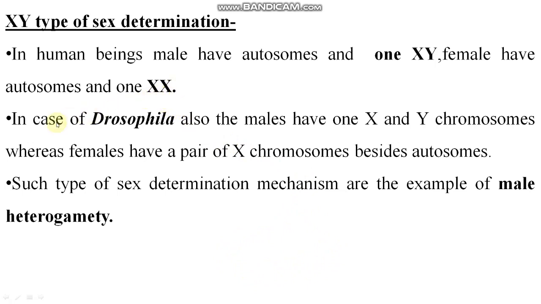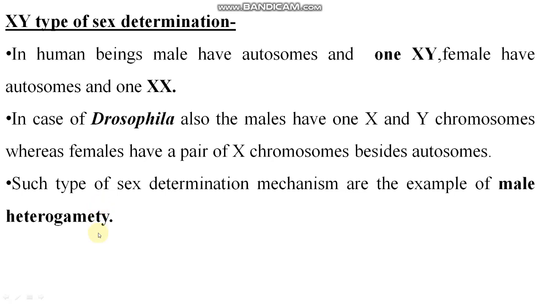In Drosophila, the fruit fly, Drosophila being the zoological name and fruit fly the common name, males also have one X and one Y chromosome, whereas females have a pair of X chromosomes besides autosomes. So, as in human beings, in Drosophila also XY type of sex determination takes place. Such a sex determination mechanism is an example of male heterogamety.